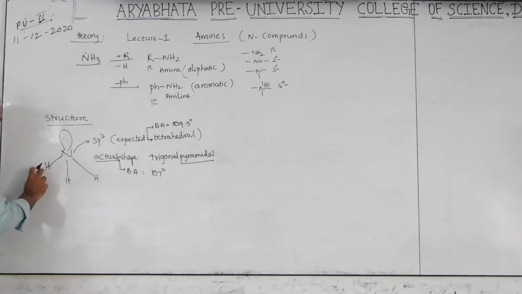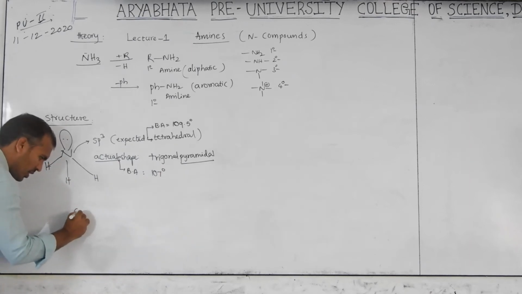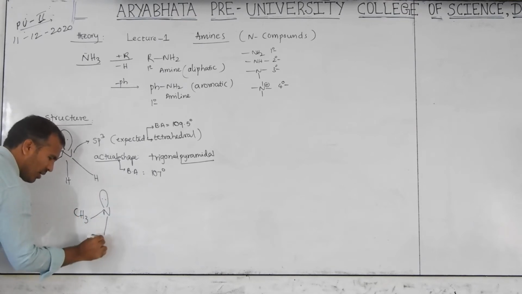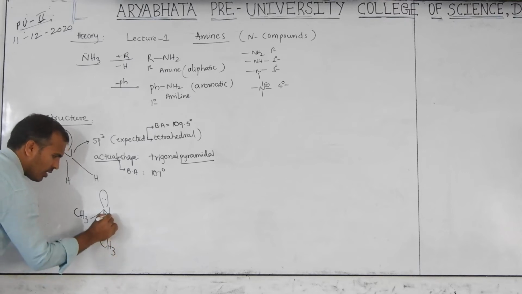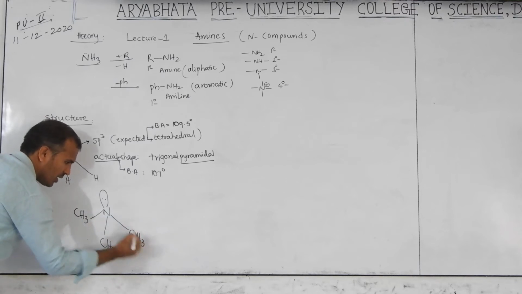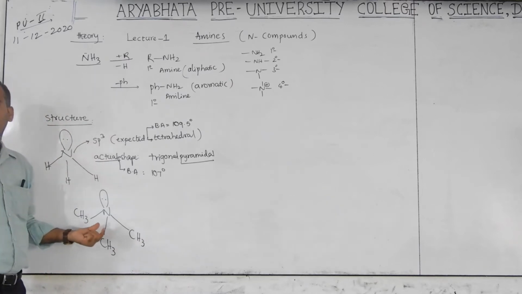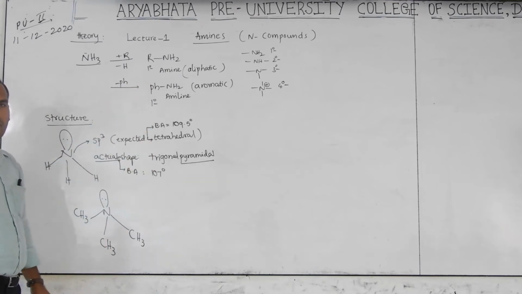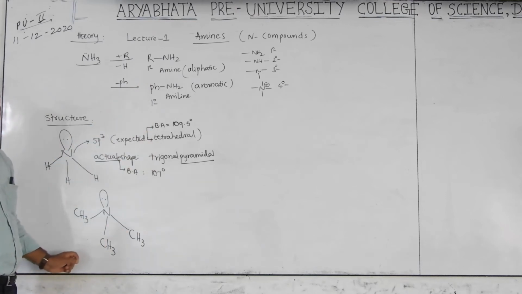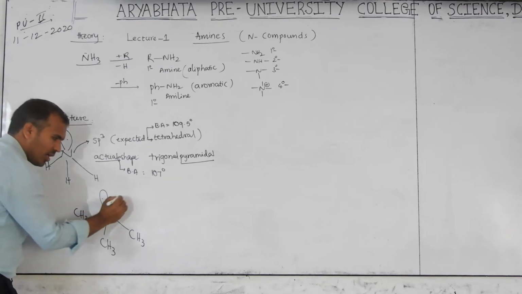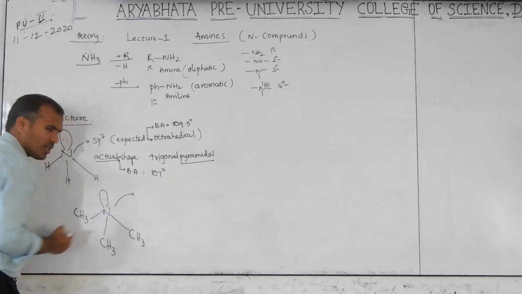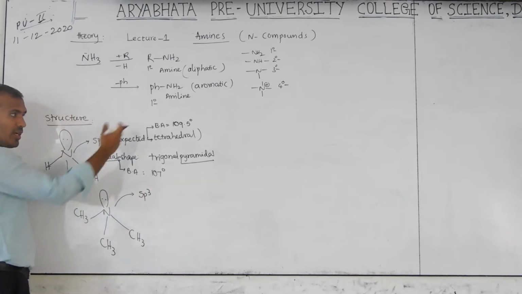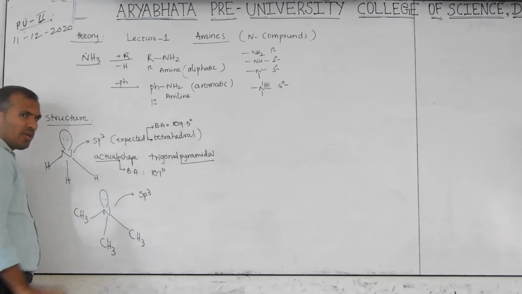Now one hydrogen I am replacing here and writing CH3 on N with lone pair. Another hydrogen I am replacing and writing CH3 here. Another hydrogen replacing and I am writing CH3 here. Which type of amine is this? Observe. Tertiary amine. Clear? Now what is the hybridization of this nitrogen? sp3 hybridization. Expected tetrahedral, expected 109.5, but not.